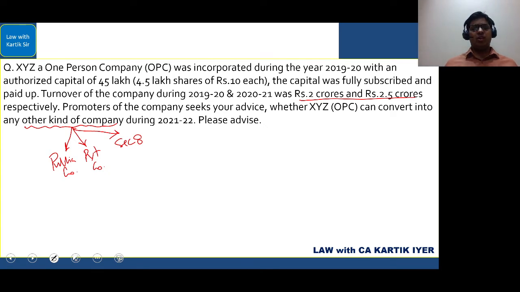After the amendment, this is now an irrelevant part. So now it is irrelevant what is the paid up capital or turnover. Any one-person company can voluntarily convert into a public company or a private company at any time. However, they cannot convert into a Section 8 company, because a one-person company will be running for profits, and a Section 8 company, as you know, is a not for profit organization. Easy to understand, simple. Okay.